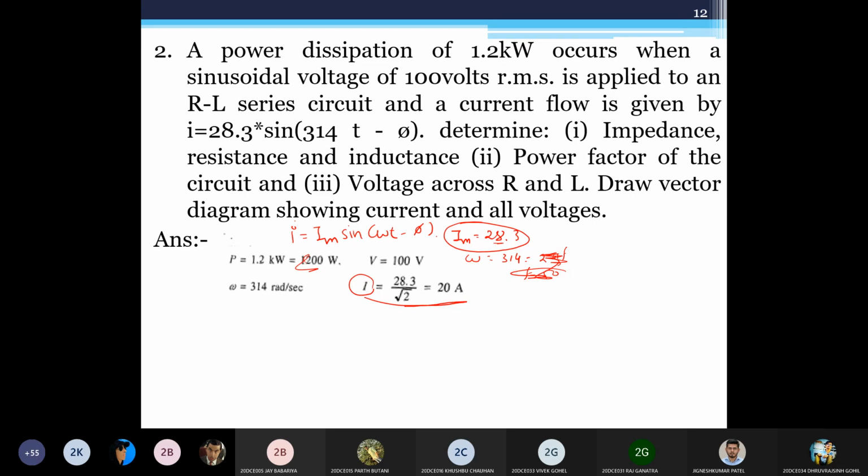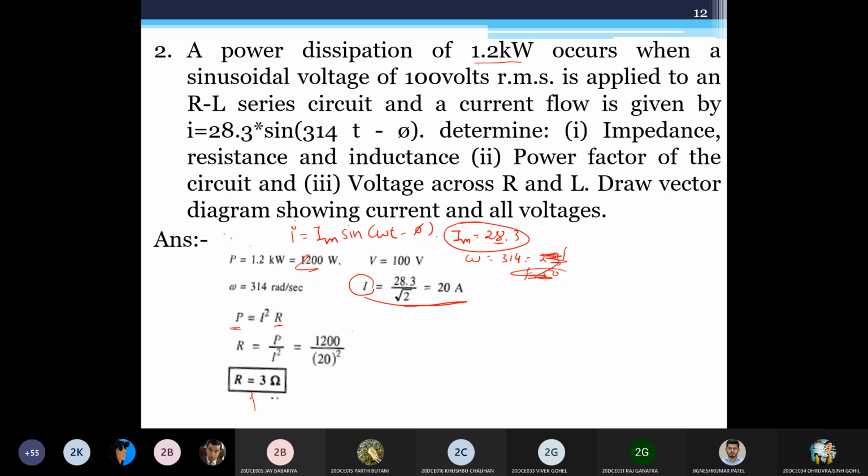That's the answer. Now I can go ahead with my resistance. So I know P. What is value of P? Power dissipation. Whenever power dissipation is given or power consumed is given, that is I square R losses. So it is 1.2 kilowatt. So using that value, I can find out my value of R, and that's 3 ohm.